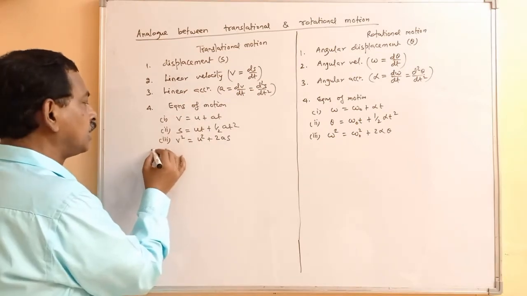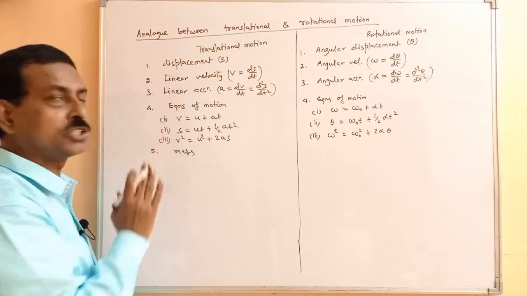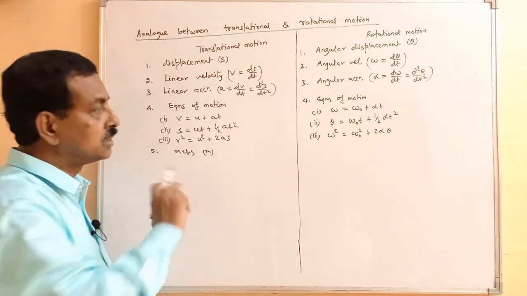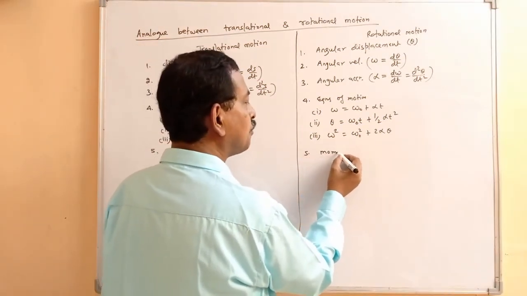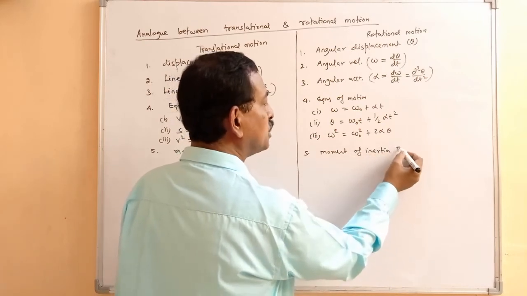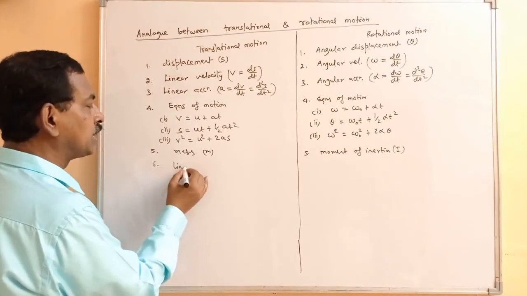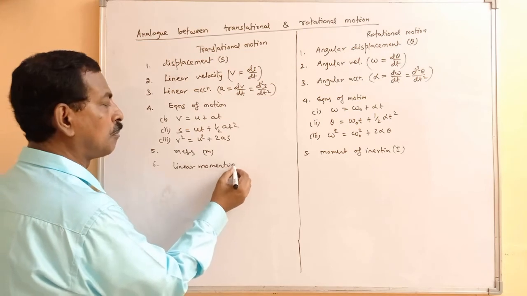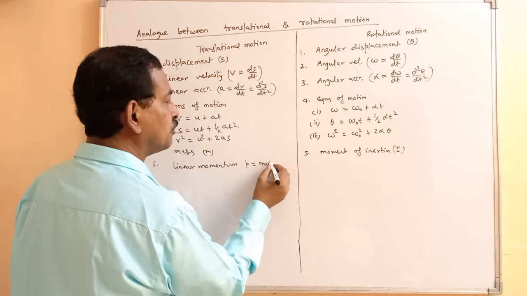Now here we have the term mass in translational motion, which we represent as m. The similar term here is moment of inertia, which we represent as I. Here we have the linear momentum, which we take as p, which is mv.